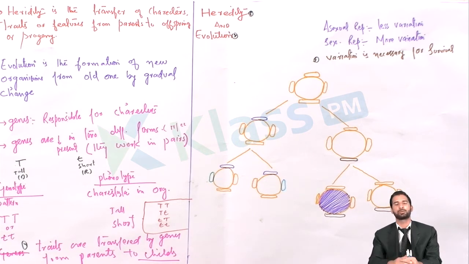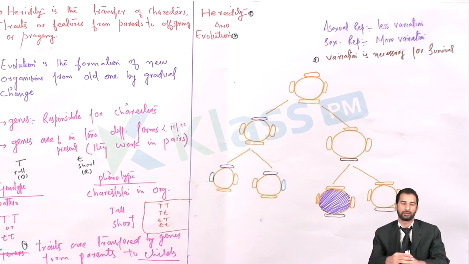In sexual reproduction, two parents are involved, the gametes and their fusion are involved, and most importantly, meiosis is involved. In meiosis, recombination and crossing over occur, so the variations exist. So we can say that variations are more in sexual reproduction compared to asexual reproduction.